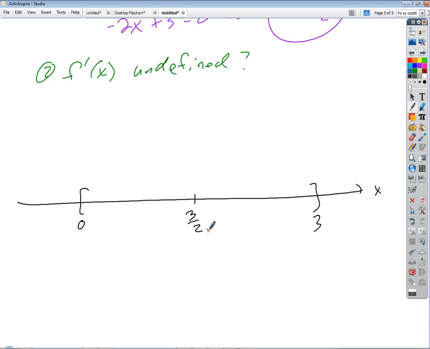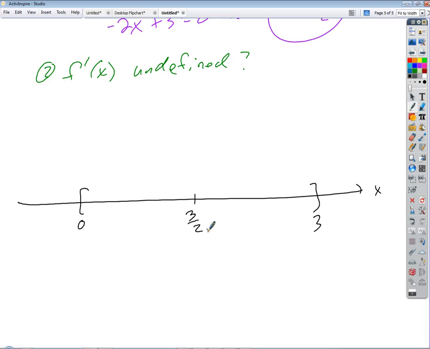So all we have to do here is check the values of the function. We don't have to do anything fancy yet. Pretty soon, we're going to come up with some tests that rely on the first derivative and second derivative to determine what kind of species of critical number it is. Are they extrema, or are they not?